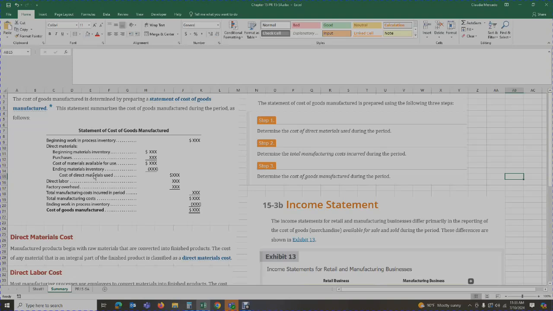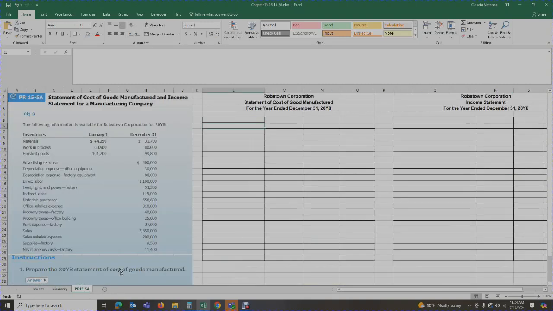Now, if you look at the example provided, we are always going to begin with our beginning work in process inventory. The beginning work in process inventory is what we started last period, but we have not ended. So that means that whatever was started needs to be completed this period. So that is always going to be our starting point, and then from there, we move on downward. So let's begin working on the problem.